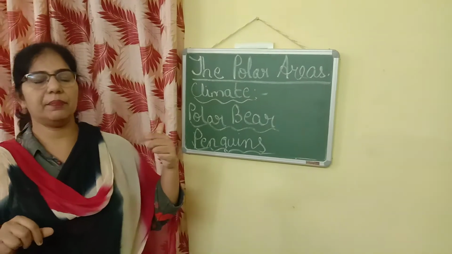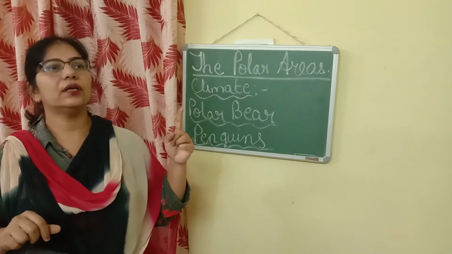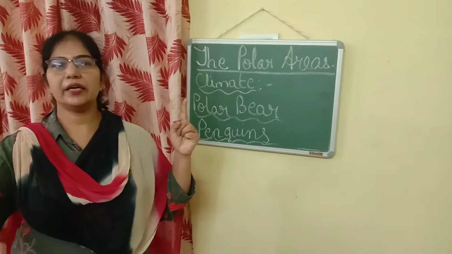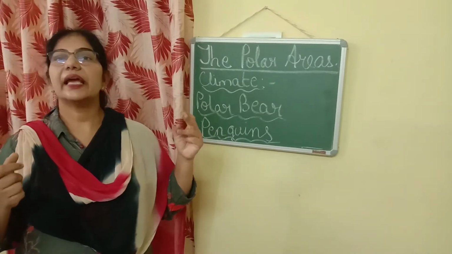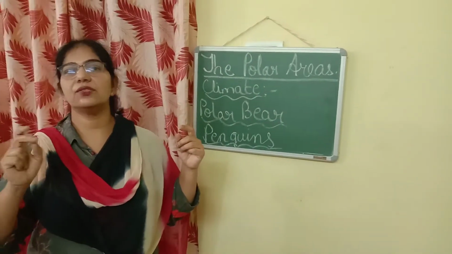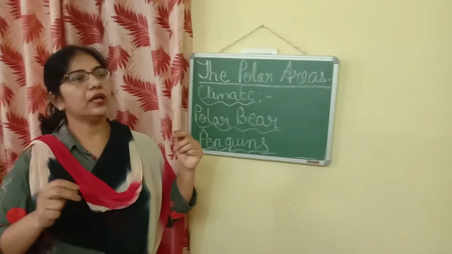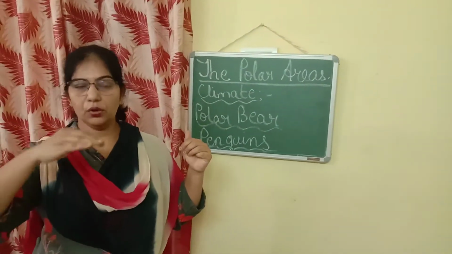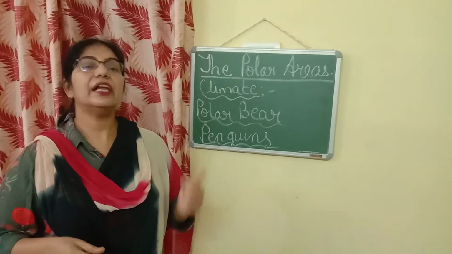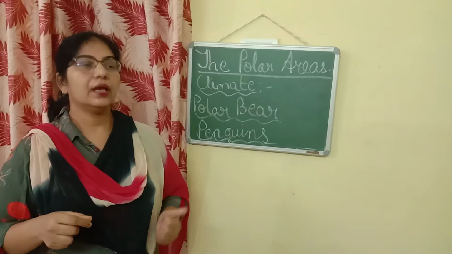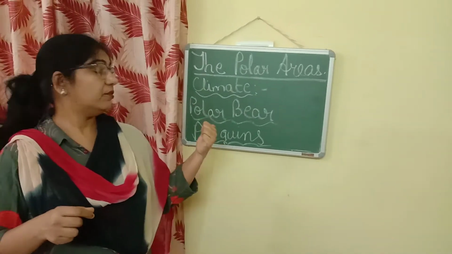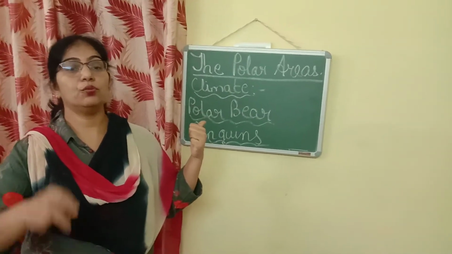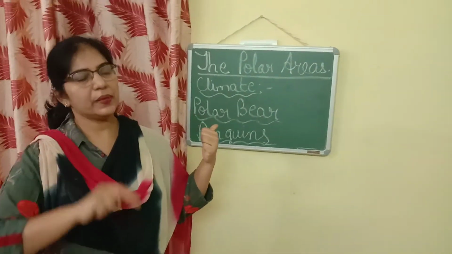Just we will recap it. Firstly, it has got white fur so that it merges with the surrounding. Secondly, they have got 2 layers of hair on their body. Below the layer of skin they have a layer of fat. Then they have paws that are very well developed to walk on snow as well as to swim.